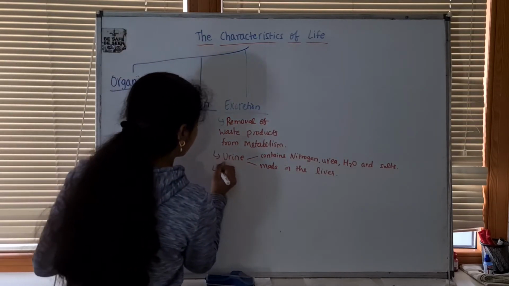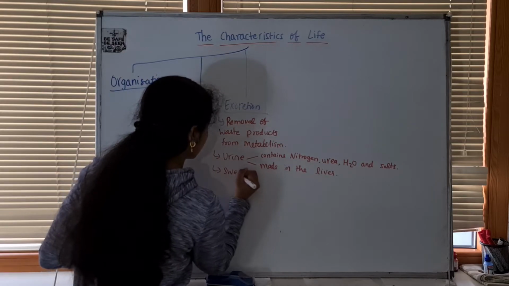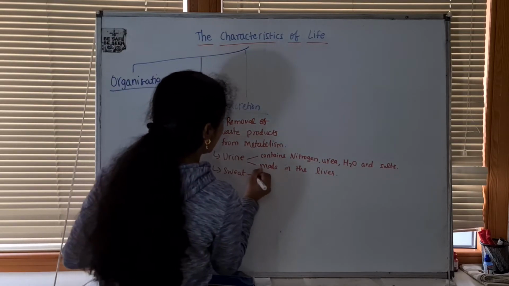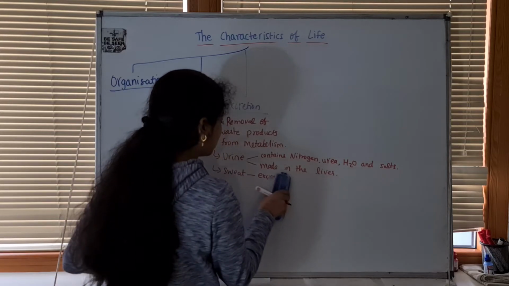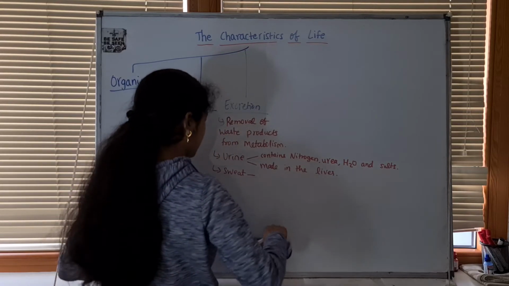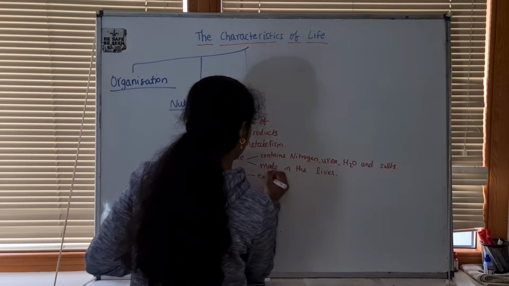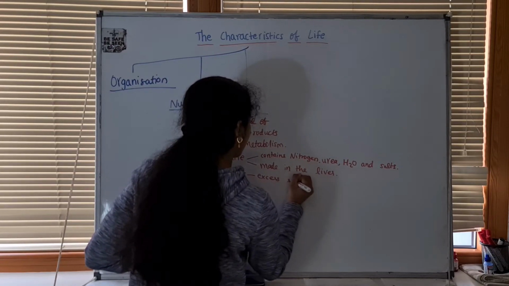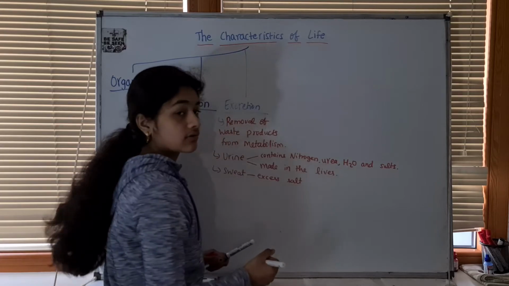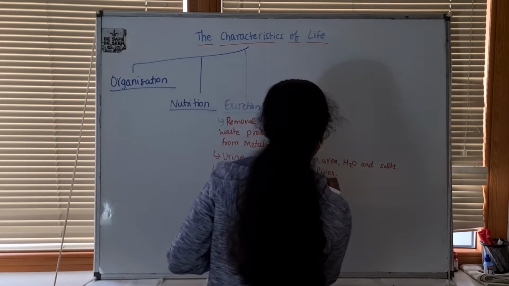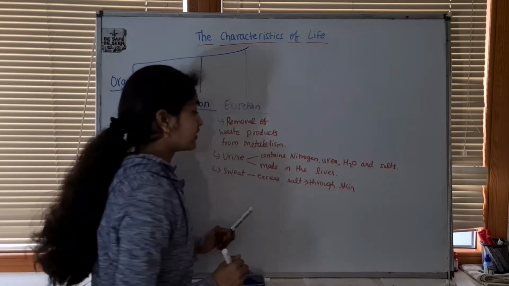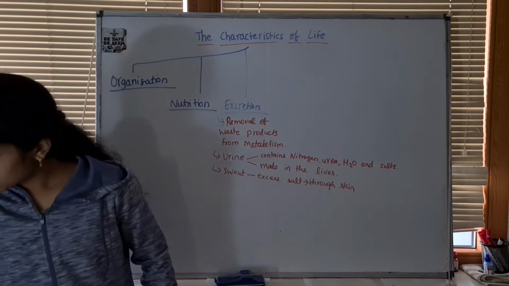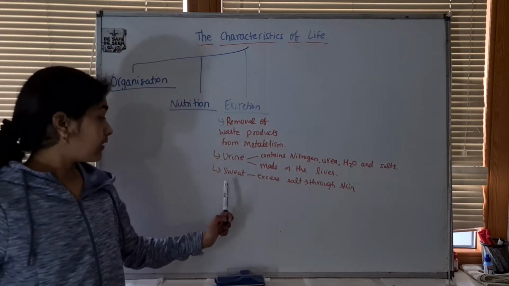Sweat is another type of excretory product. Sweat is actually the excess salt that's excreted through the skin.